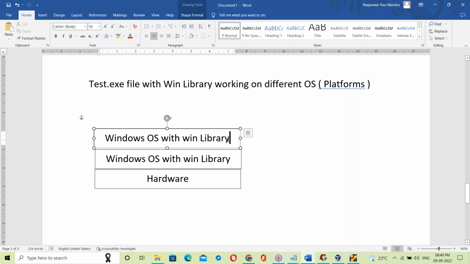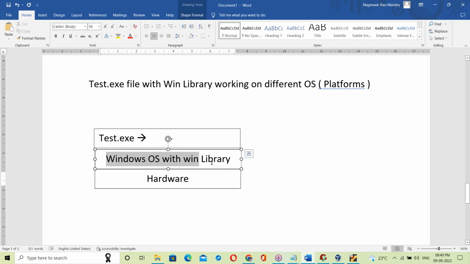The test.exe file. So hardware, on top of the hardware is the Windows OS, and on Windows OS we run test.exe.